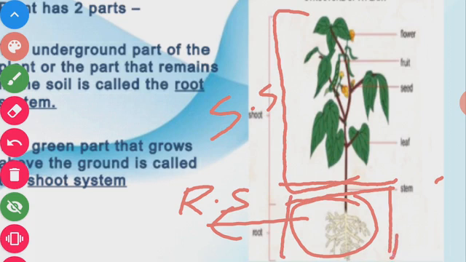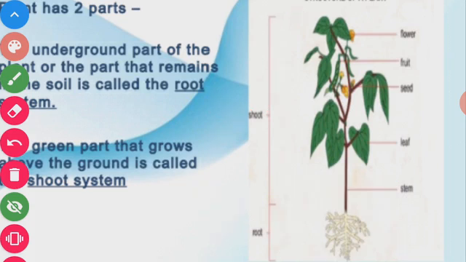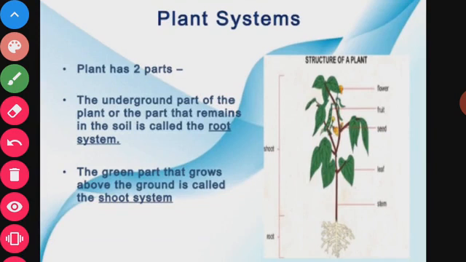But the shoot system has the stem, leaves, fruit, flowers, and branches. The roots and their branches growing under the ground constitute the root system.